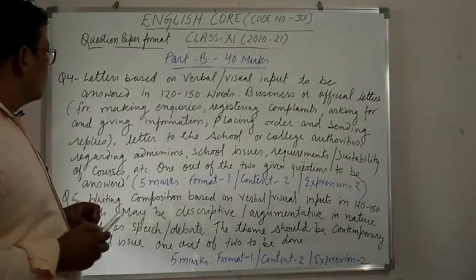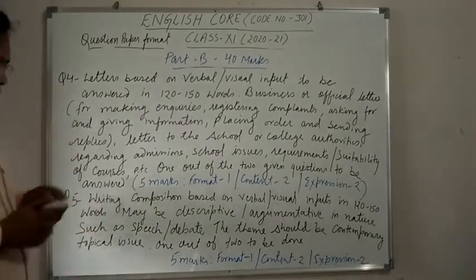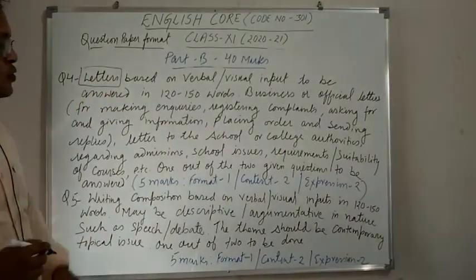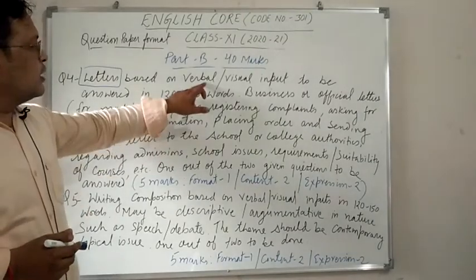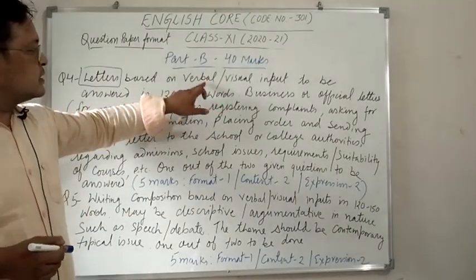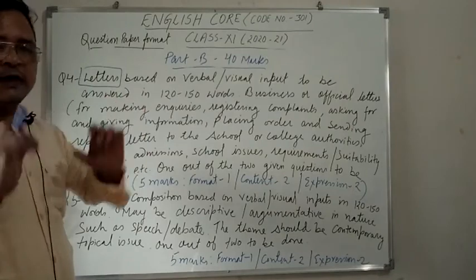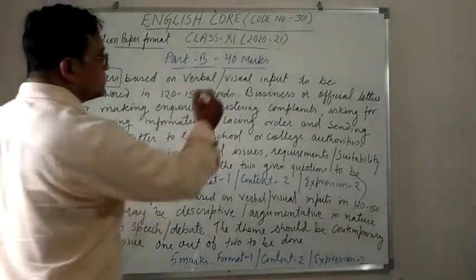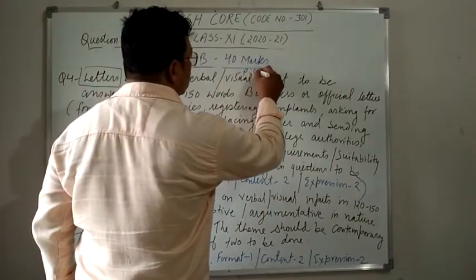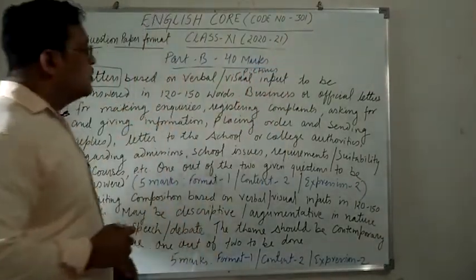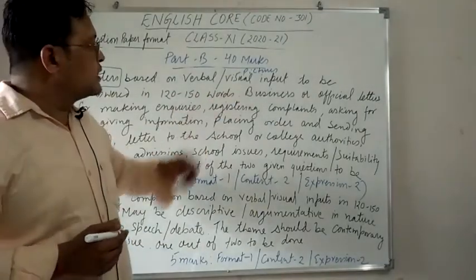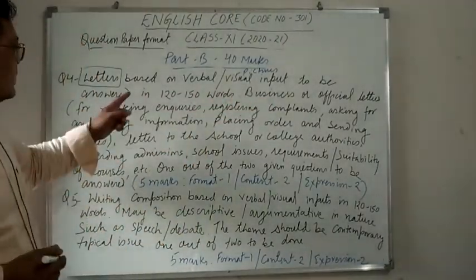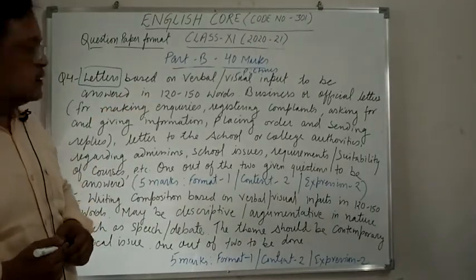Now question number 4 will be a letter based question. That letter will be based on verbal or visual input. It means either you will get the hints in the form of text, or you will get pictures as inputs, and this should be answered in 120 to 150 words.